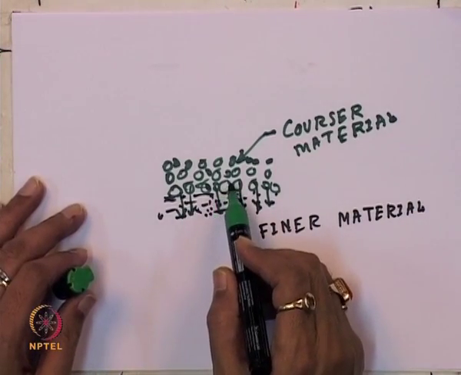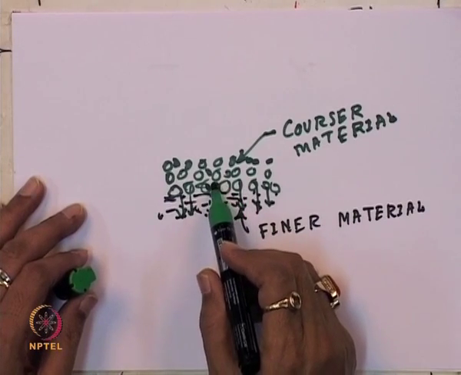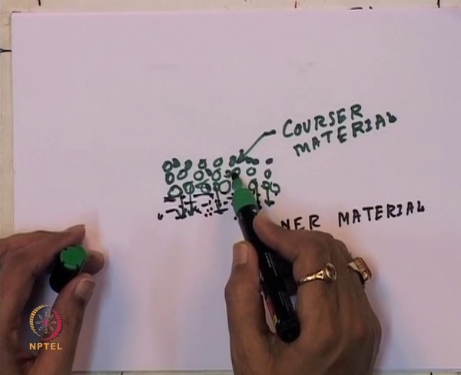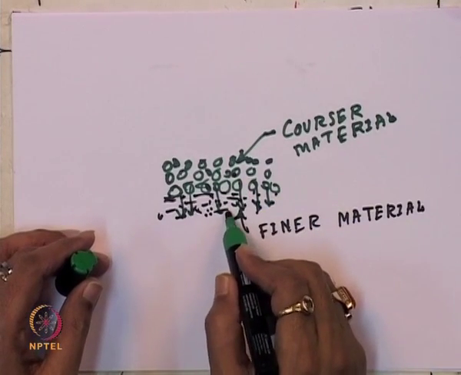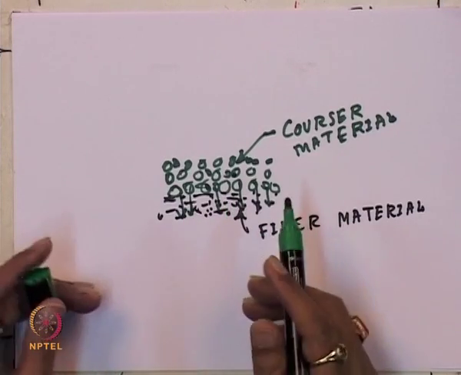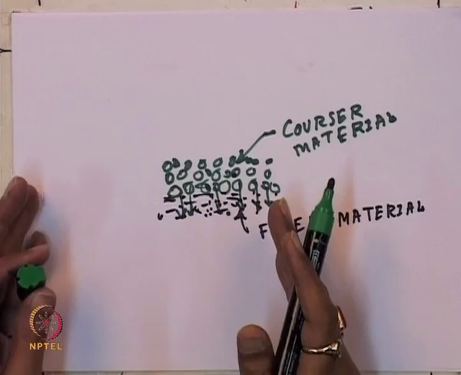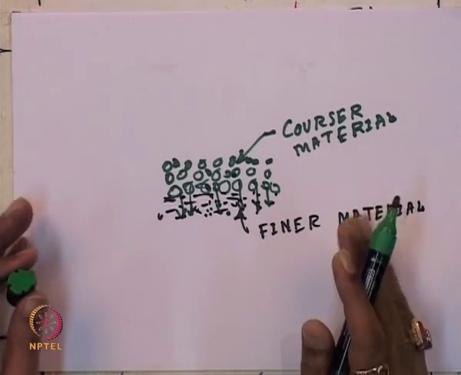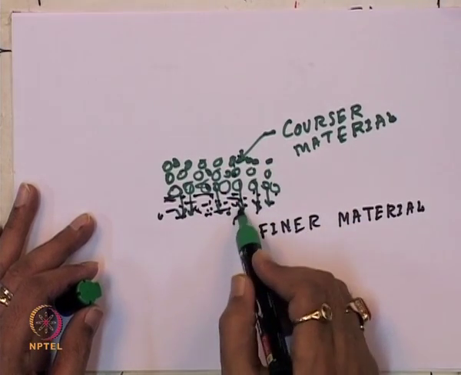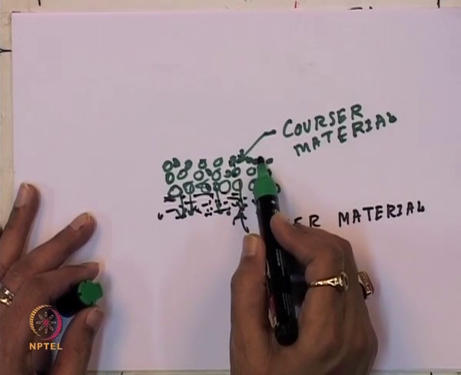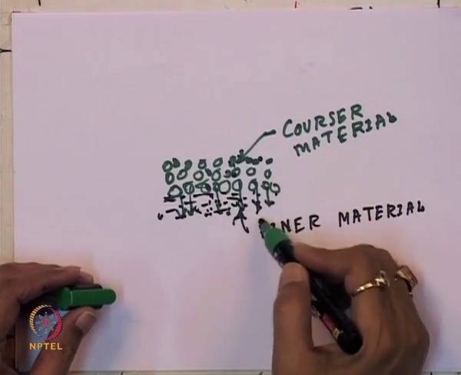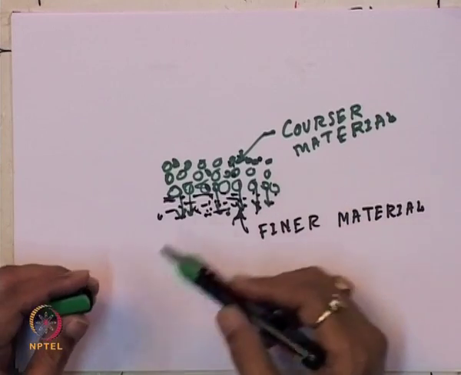For example, if you take 20 kg of aggregate and place it on 20 kg of mud, you cannot have 40 kg of mud. There is dissimilarity of material, one is finer, another is coarser, so the coarser material will get lost into the finer material.